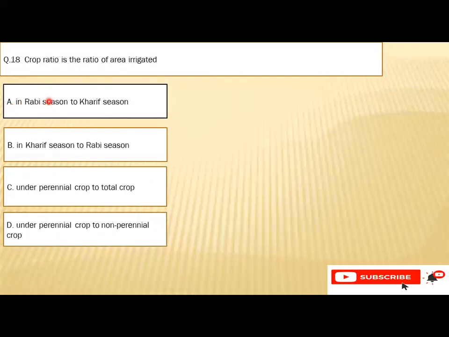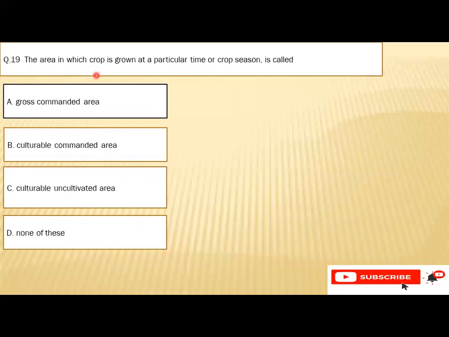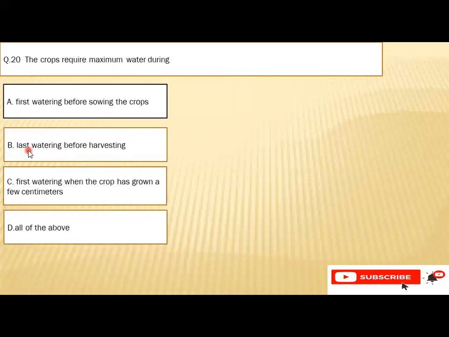Question number 18: crop ratio is the ratio of area irrigated A. in Rabi season to Kharif season, B. in Kharif season to the Rabi season, C. under perennial crop to total crop, or D. under perennial crop to the non-perennial crop. So the right option is B, that is Kharif season to Rabi season. Question number 19: the area in which the crop is grown at a particular time or a crop season is called A. Gross commanded area, B. Cultivable commanded area, C. Cultivable cultivated area, or D. None of these. So the right option is B, that is cultivable commanded area.